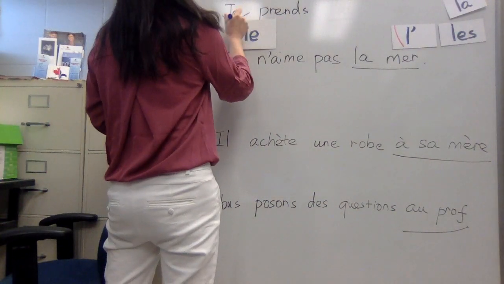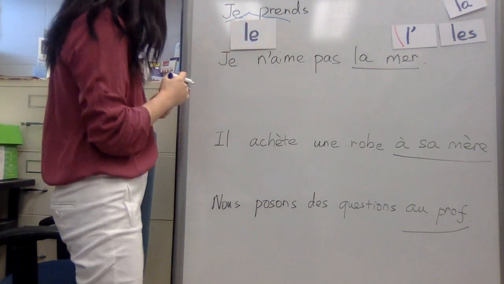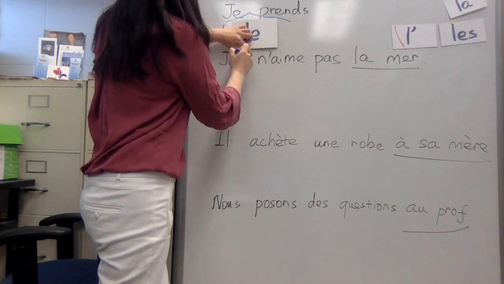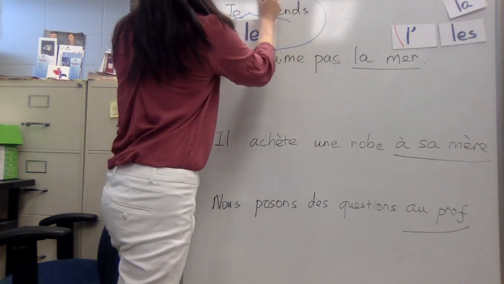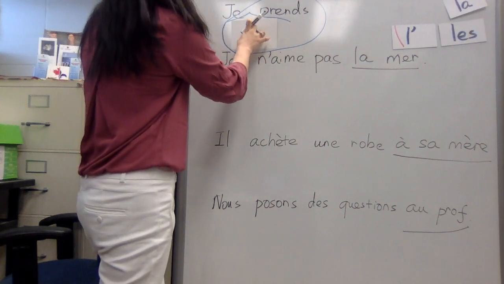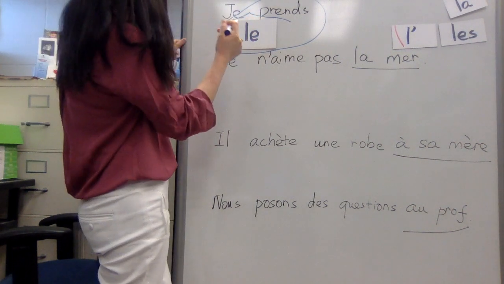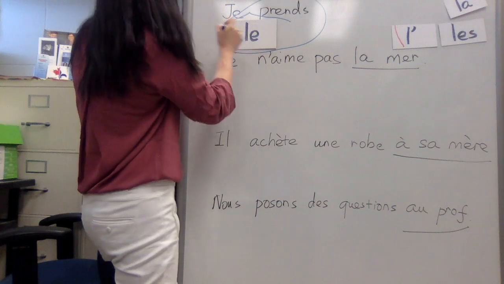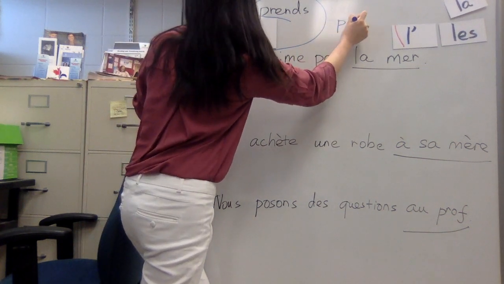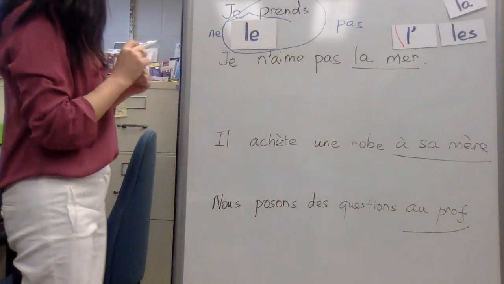Je le prends. And if you want to say, I don't take it, remember the pronoun and the verb have now met each other. They become a good couple, so we want them to stay with each other. Like how we normally change a sentence into the negative form, we put the verb in between ne and pas. So this is going to be the same. Je ne le prends pas will be how we use them.